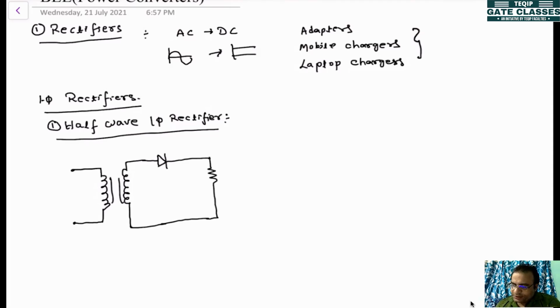This is VP, the primary side voltage. This is VS, the secondary side voltage. This is the diode, and this is the output voltage V0. This resistance is R. This current is IS, which is the same as your load current I0. So this is the circuit, a single phase half wave rectifier.